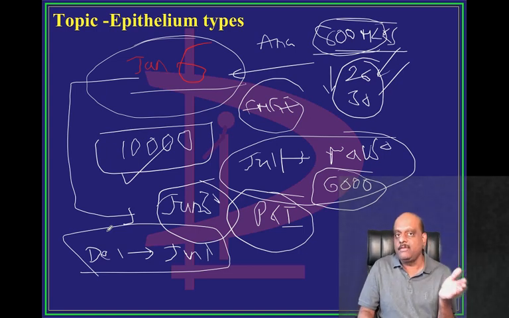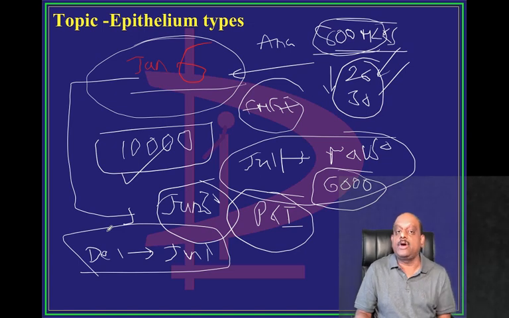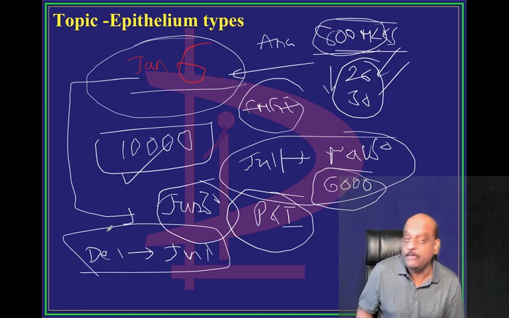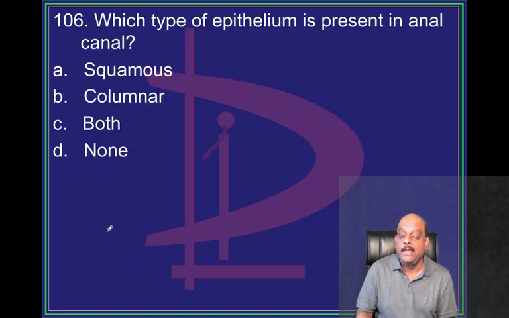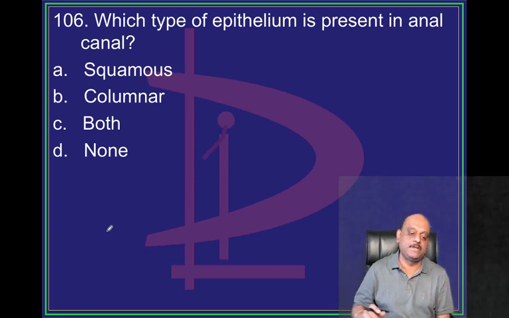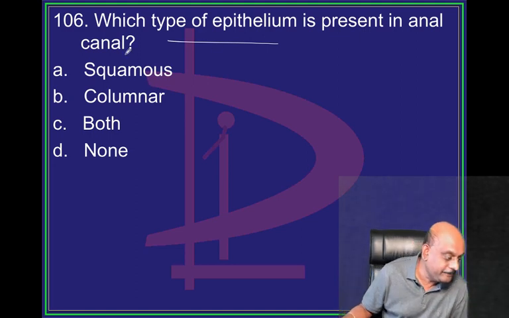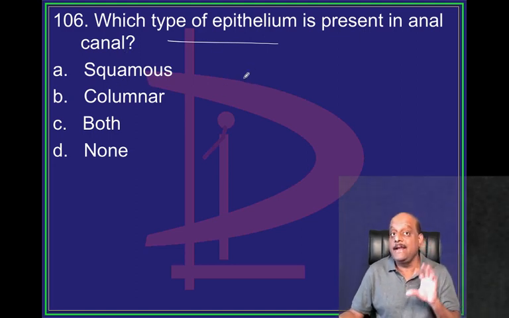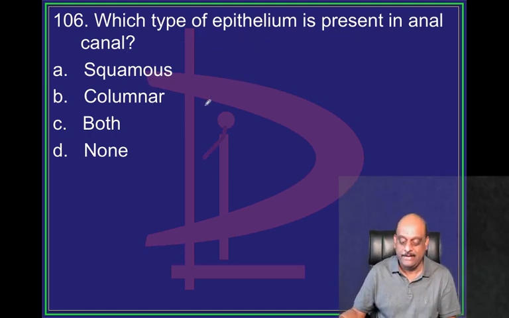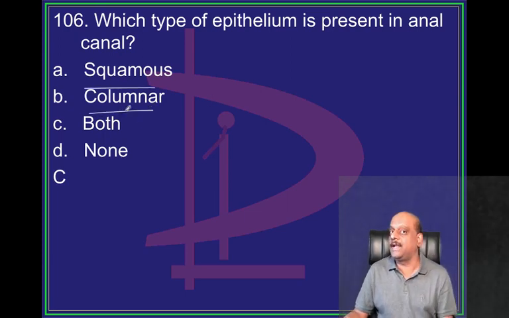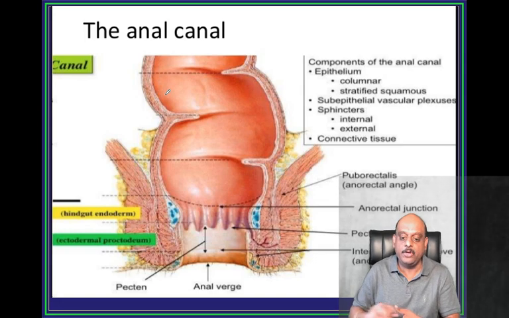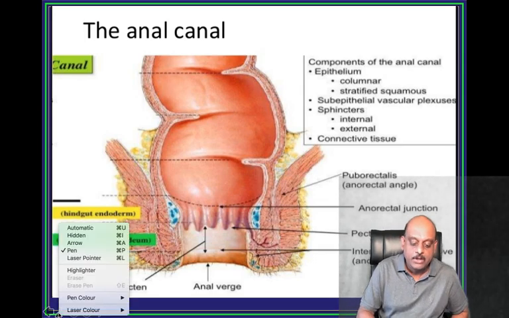Continuing our topic number 3 in priority in the FMGE question bank: epithelium types. Now doctor, which type of epithelium is present in the anal canal? Typically it is both squamous and also columnar. Very important point to remember.